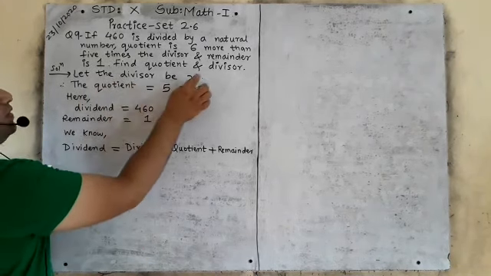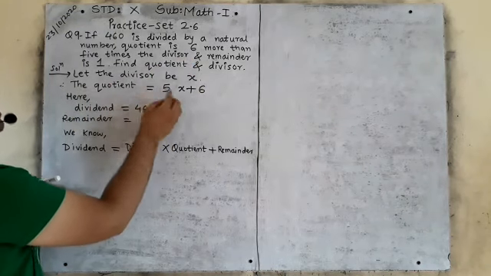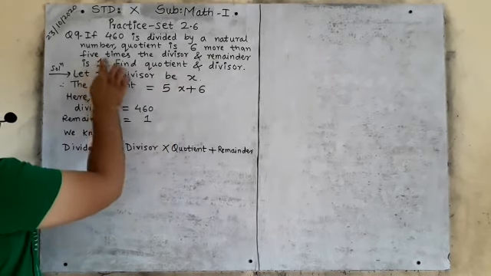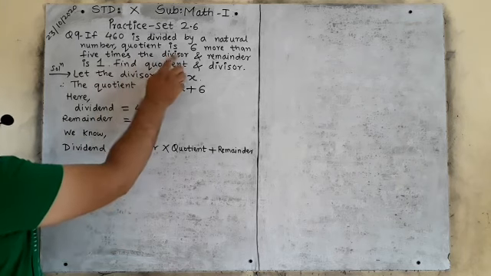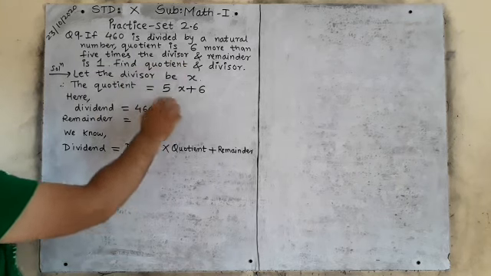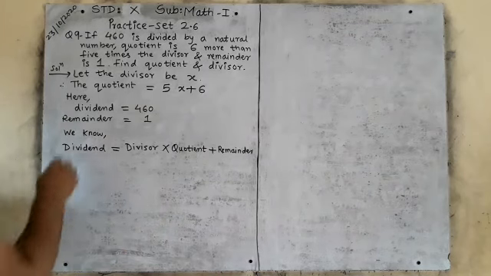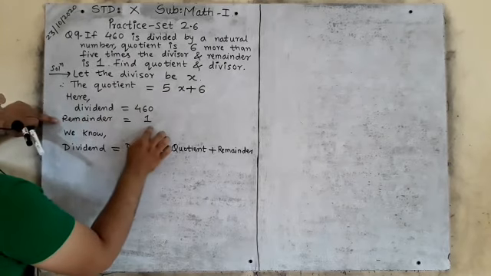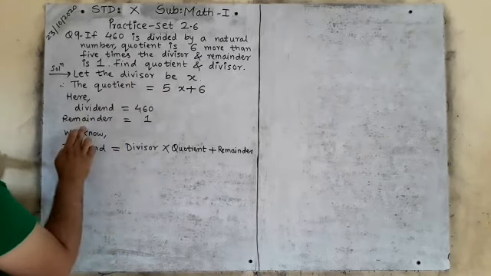Let the divisor be x. Divisor is x, therefore the quotient is 6 more than 5 times the divisor, and the divisor is x. So 5x plus 6. Clear? Now here the dividend is 460 and the remainder is 1. So now we have the divisor, quotient, dividend and remainder.